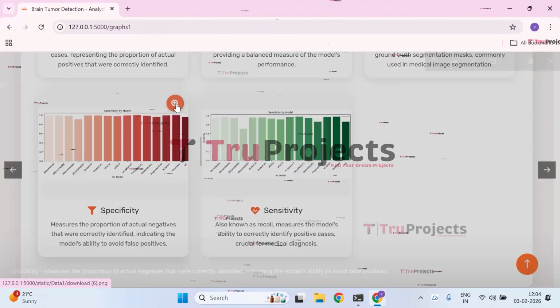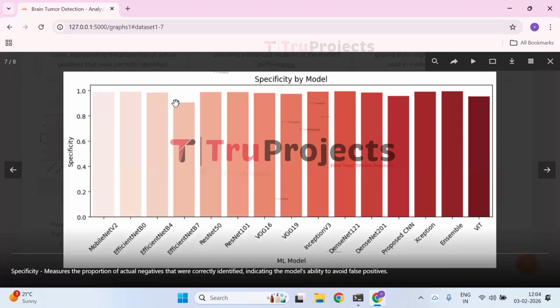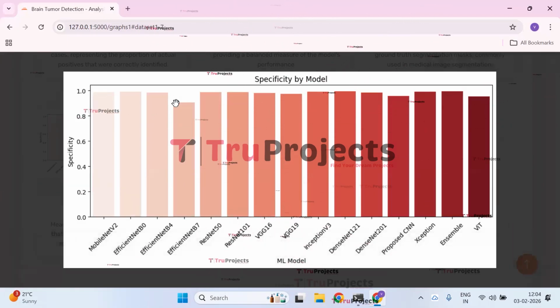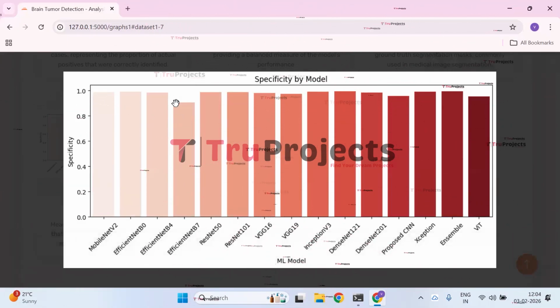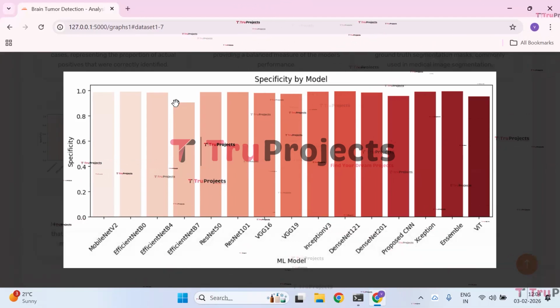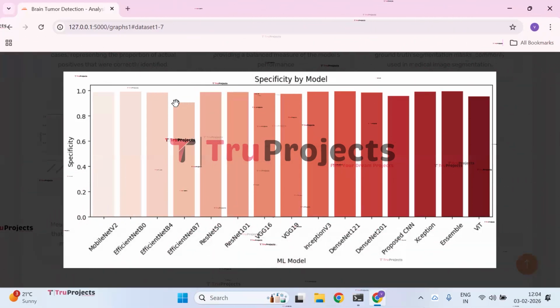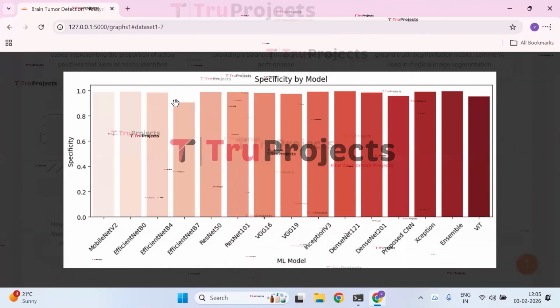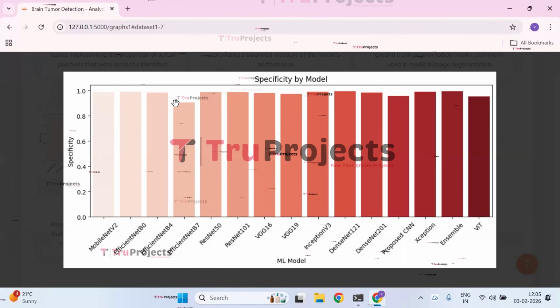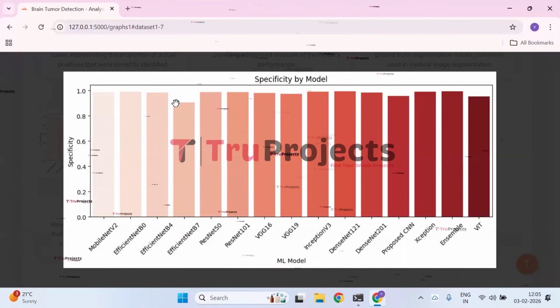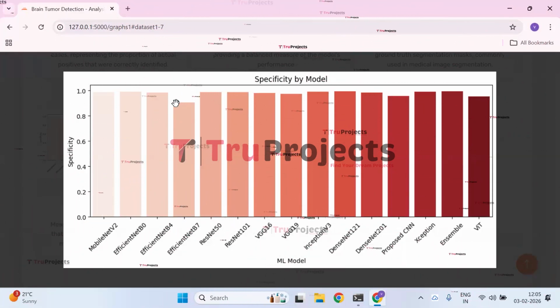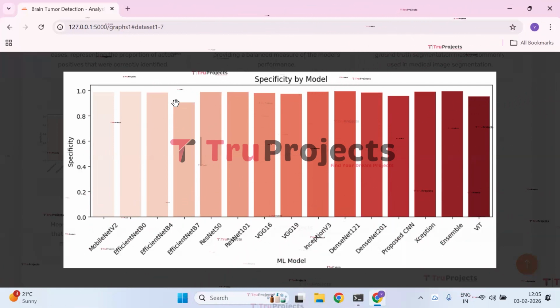Next, we have the specificity graph. This graph compares specificity across models, showing that Ensemble, Xception, DenseNet 121, and Inception V3 achieve near perfect ability to correctly identify negative cases. EfficientNet B7 and ViT have relatively lower specificity, indicating a higher rate of false positives.